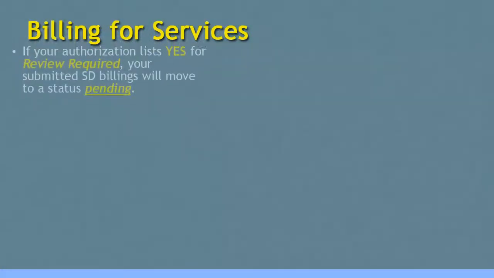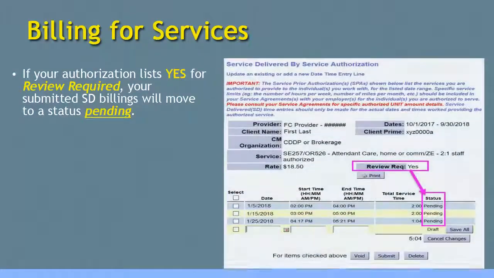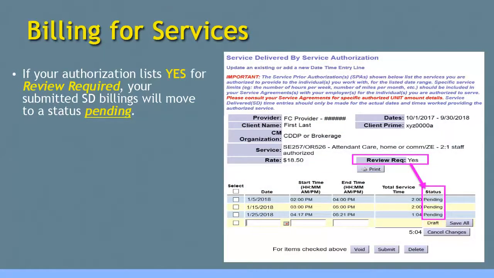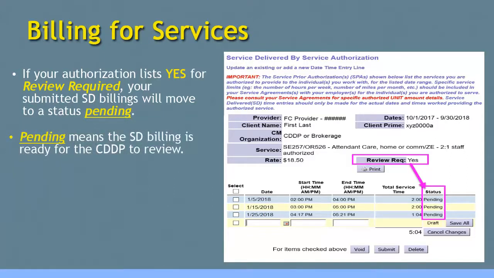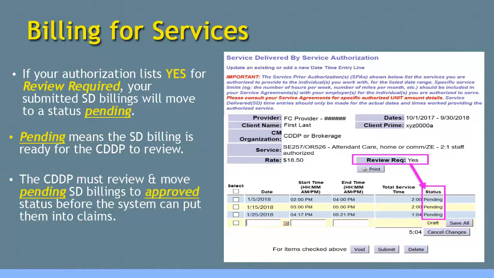If the service authorization lists Yes for review required, as shown here in the example, your submitted SD billings will move to a status of pending. Pending means the SD billing has cleared all system validation edits and is ready for the authorizing CDDP program to review them. The CDDP program must first review and move your pending SD billings to an approved status before the system can put them into claims for payment.